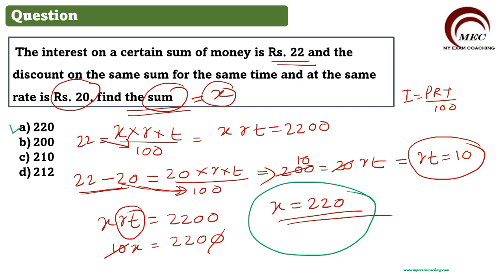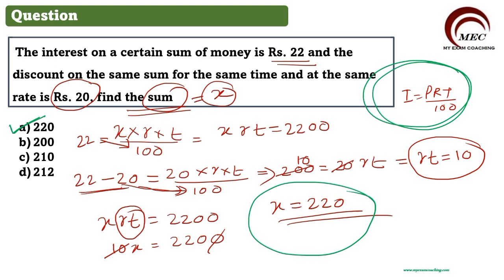Answer A is 220. Understand, these types of questions are very, very important for your CGLE examination and IBPS examination. Very important questions. Let the concept be very clear and then solve the question. All these questions are based on formula and concept. What formula are we using here? The formula of interest. I is equal to PRT by 100. Once you are clear with this formula, then you can solve these types of questions.